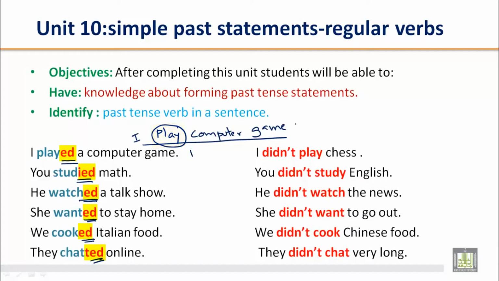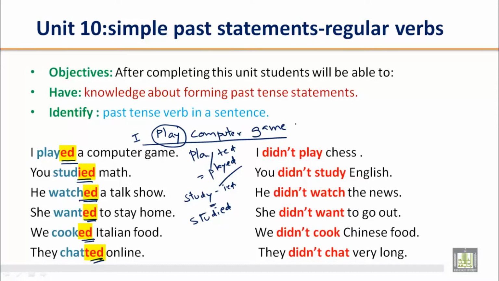But if we add ed to this word play, I played a computer game, it shows a past event. I played a computer game, maybe this morning, or yesterday. You studied math. Again, study is the simple present form of the verb. If we remove y and add ied, it becomes studied, and this is simple past.